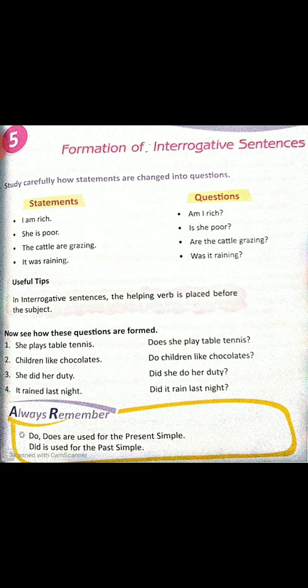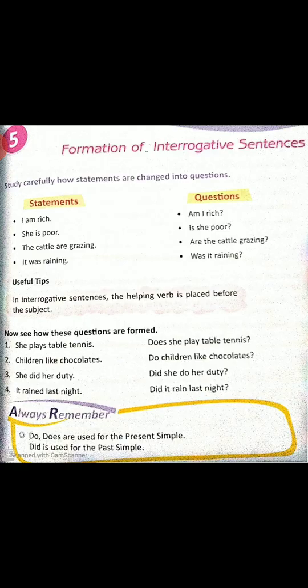Now when I talk about plural subject, for example, all kinds of people live in Delhi. How will I form it into interrogative? I will use do, isn't it? Do all kinds of people live in Delhi? Now, when I talk about simple past, always remember we'll use did plus subject plus the base form of the verb or the root form of the verb.